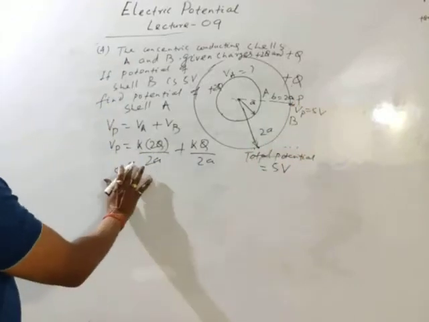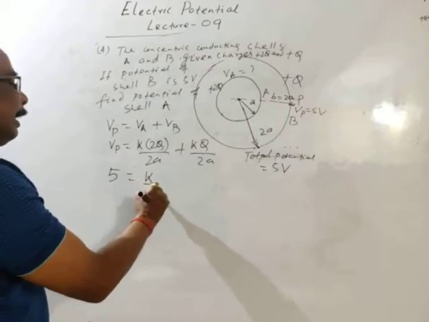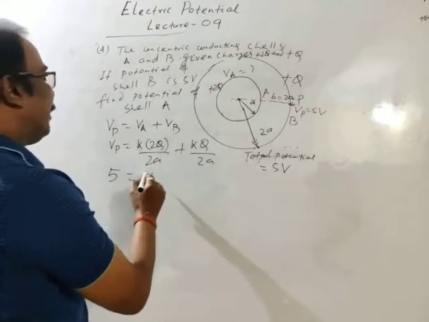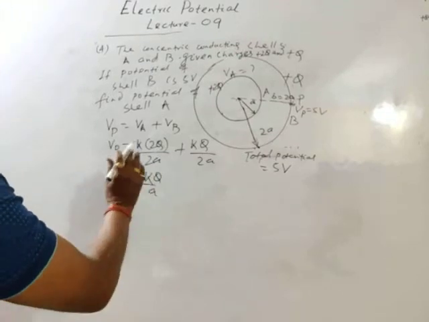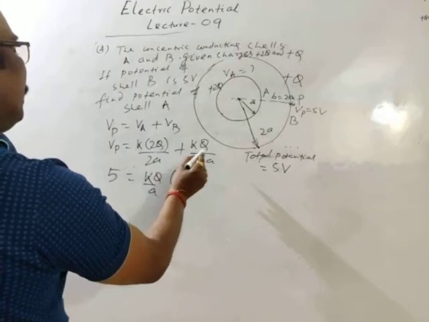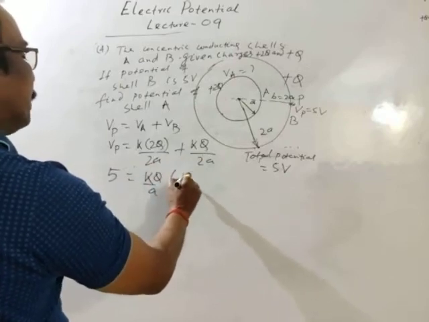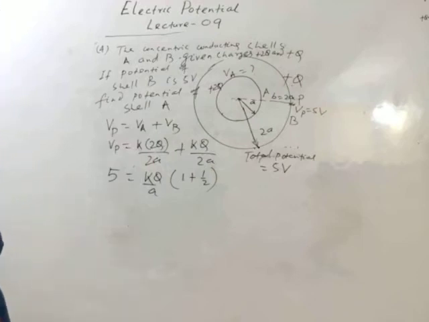Then this is 5 volt, equal to KQ by A into, here it's 1 plus 1 by 2.